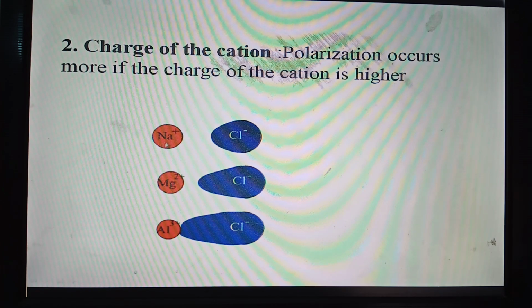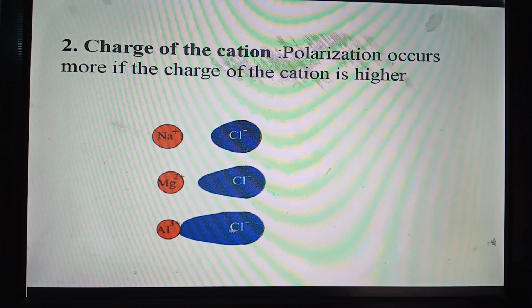Aluminum, magnesium and sodium are elements of the third period, so their ionic sizes are almost the same, but the charge of the magnesium ion is more than that of the sodium ion, and the charge of the aluminum ion is more than that of the magnesium ion. That is, the aluminum ion has the highest positive charge and it deforms the electron cloud of the chloride ion, that is the anion, to a greater extent.